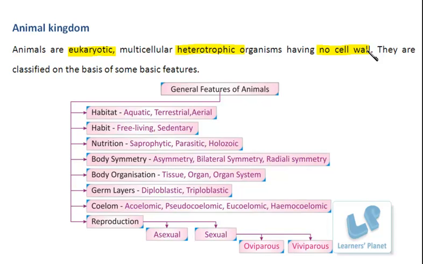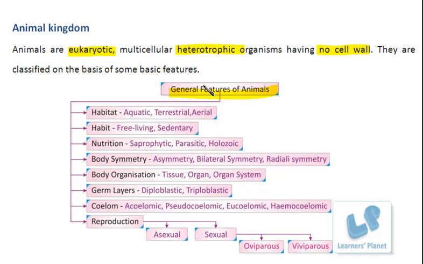We can say that the mode of nutrition will vary in different groups. So let me tell you some of the basic features of these animals, which become the base for the subclassification of the animals.